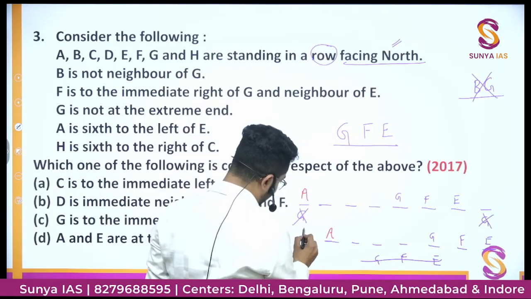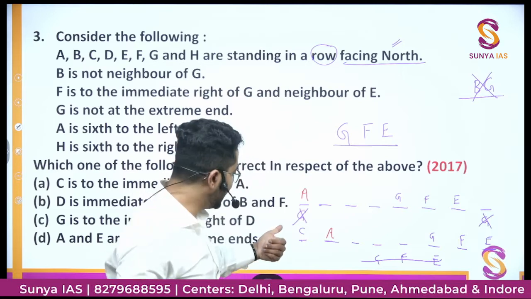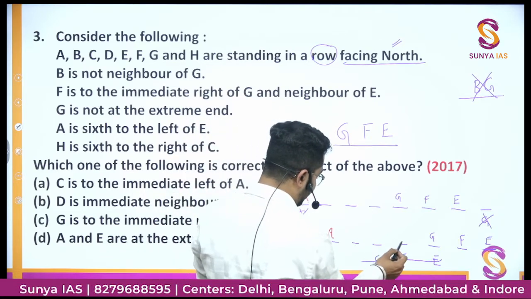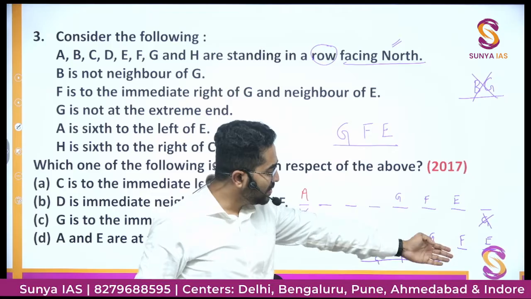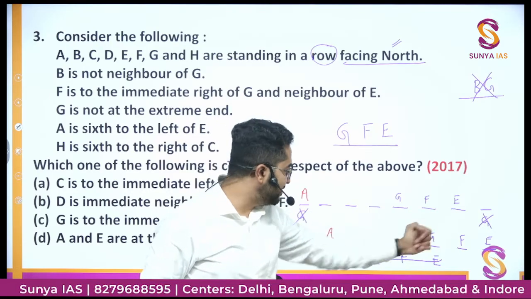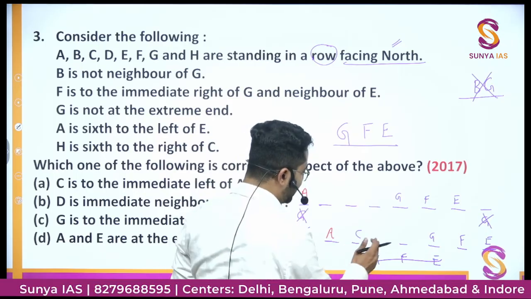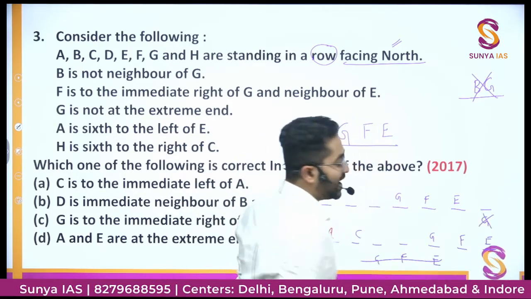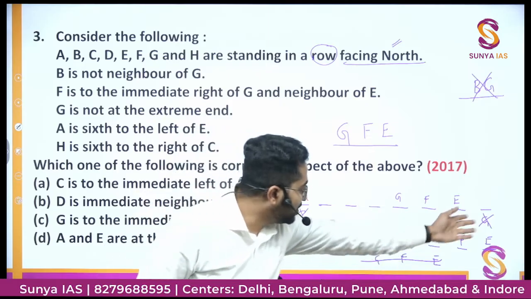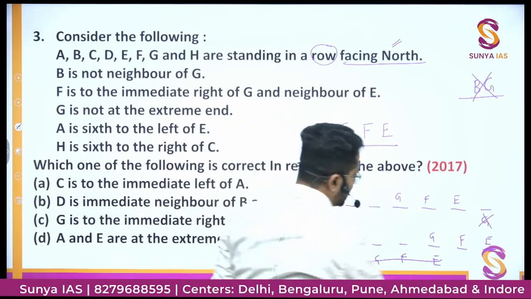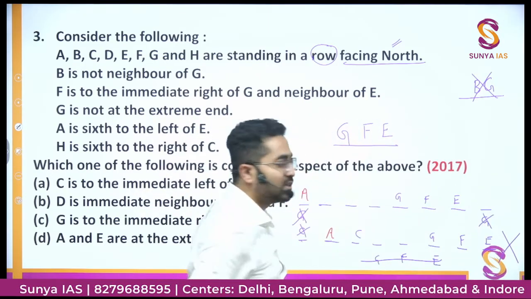If C is here, for example, then H would be 1 2 3 4 5 6. No, but here there is already F given, so C cannot be here. If C is here, then H would be 1 2 3 4 5 6, H would be coming out of the seating arrangement. That is why this possibility is not possible.